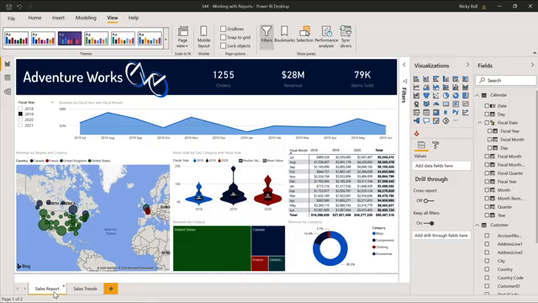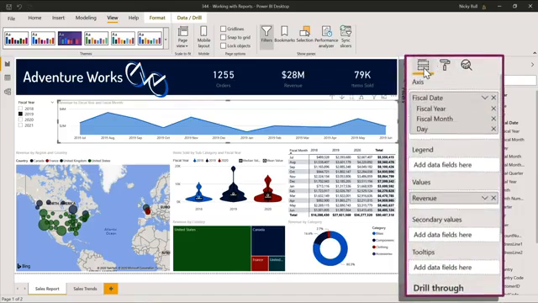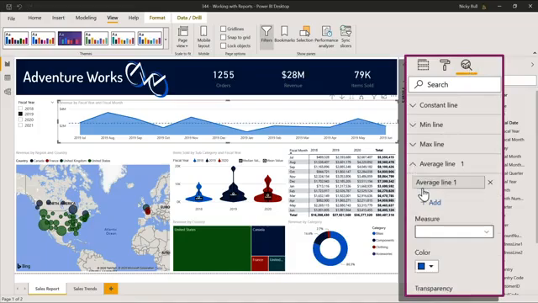One last little thing we're going to look at. Can I ask you to click on your area chart again? And coming to your visualizations panel, we've looked at the first button, which is Fields. We've looked at the formatting tools. But there's one more button called Analytics, which we haven't had a look at. So we're going to take a quick peek at that. So clicking on Analytics, there are a few options we can add here. And what we'd like is an average line. So I'm going to click the drop down, and I'm going to click Add. And it has now added an average line to our area chart, so we can see where our revenue was above or below average.